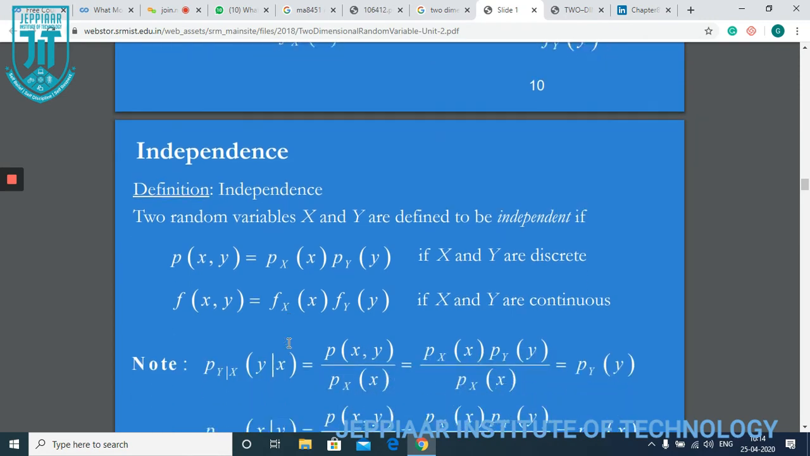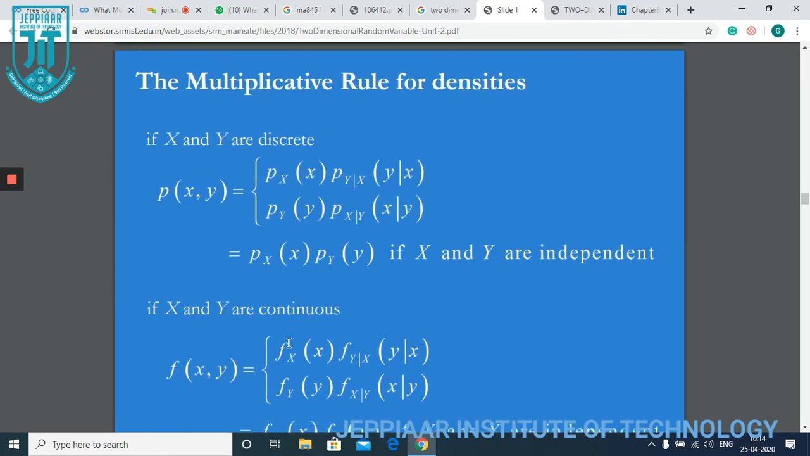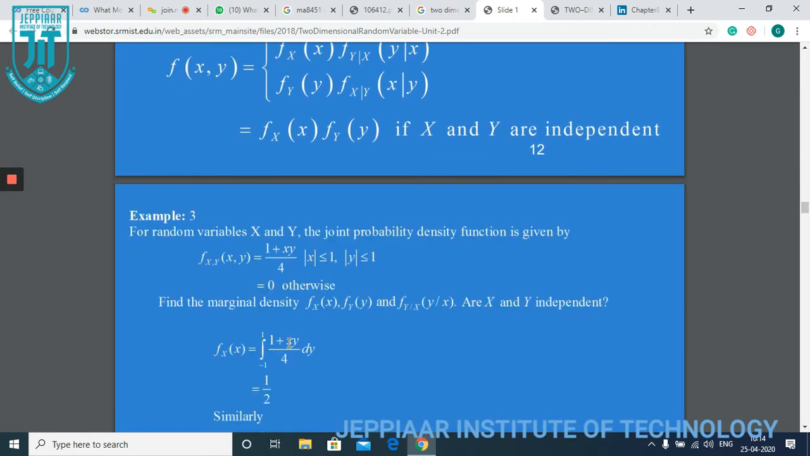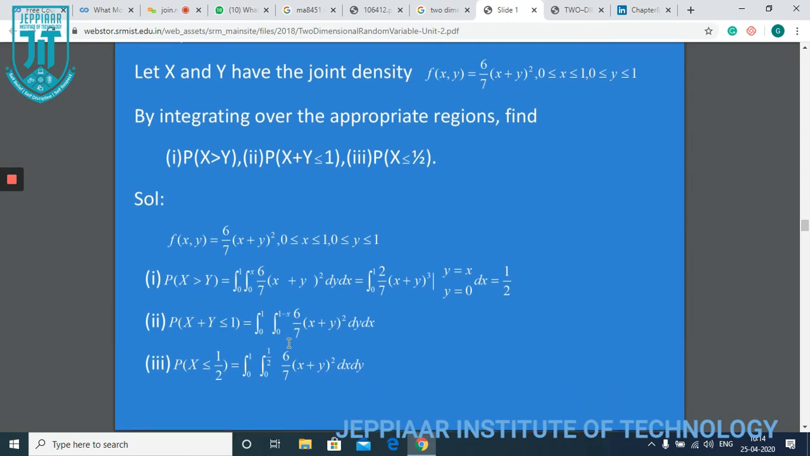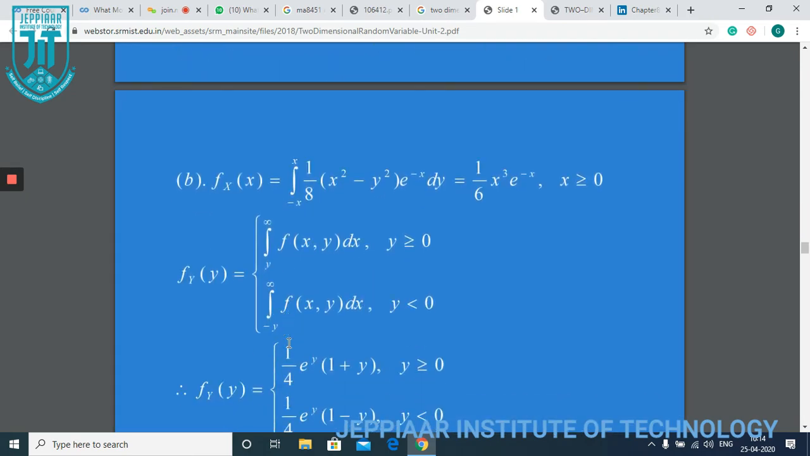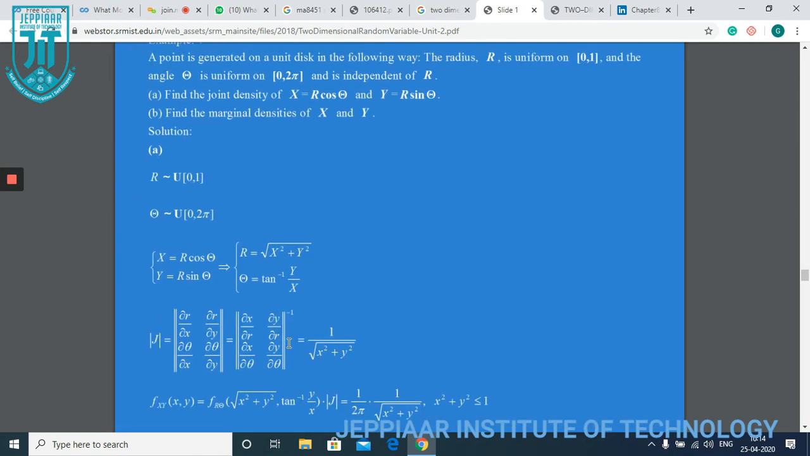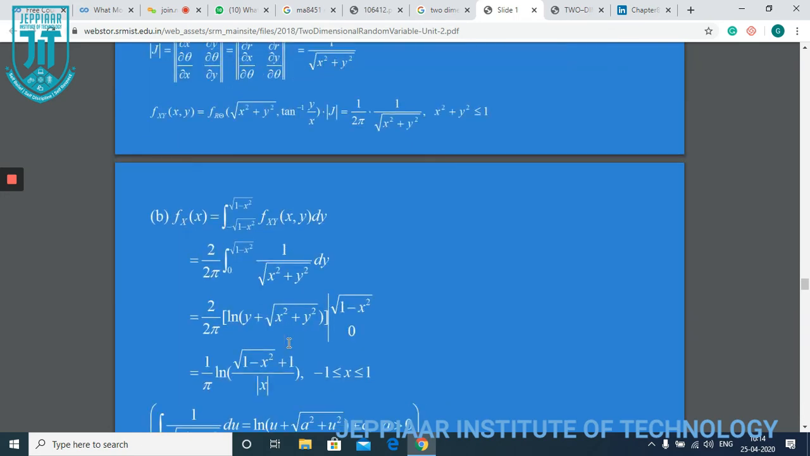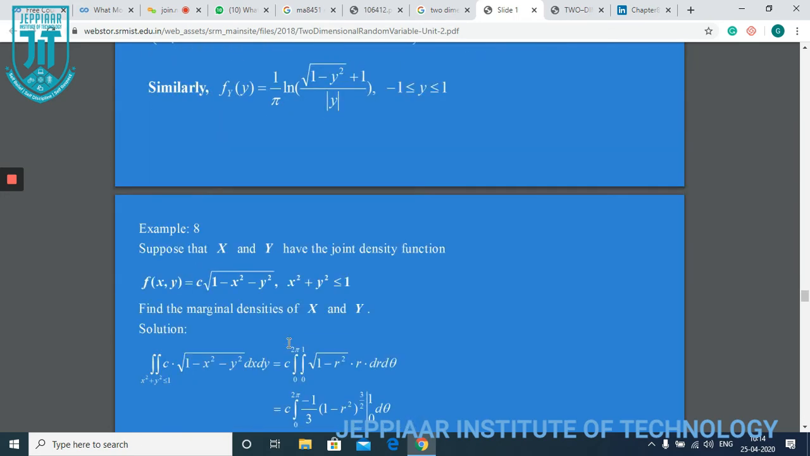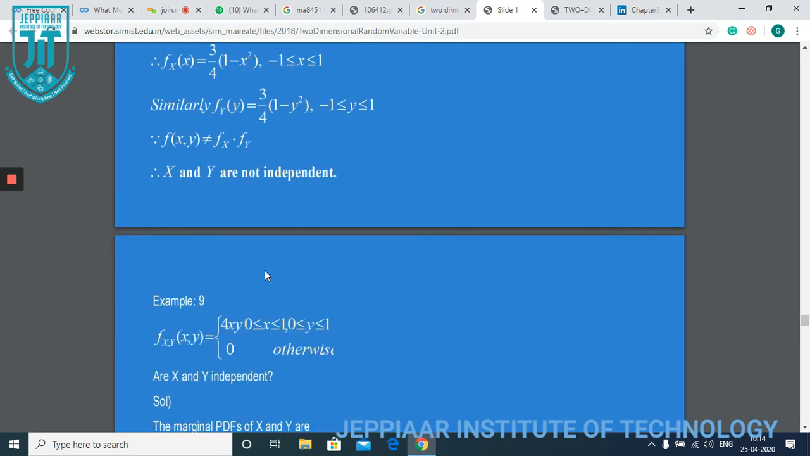The conditional, now independent. These are all the formulas which you are going to use for the multiplication. Some examples I have posted here, of how to calculate the marginal and conditional in both the discrete and continuous cases. Next one is transformation. The x and y can be transformed into u and v.